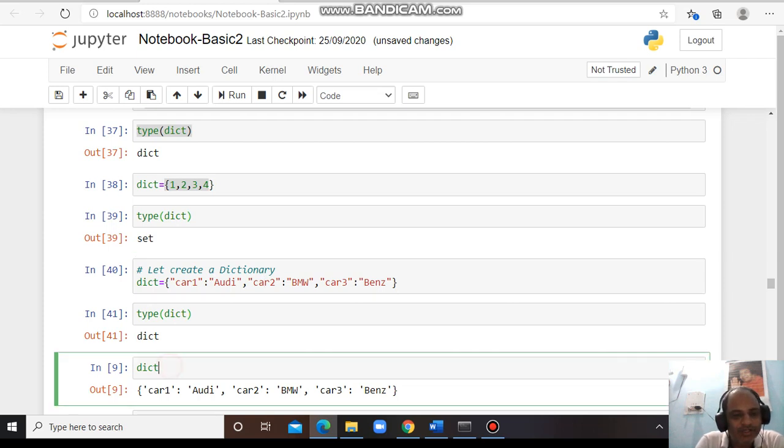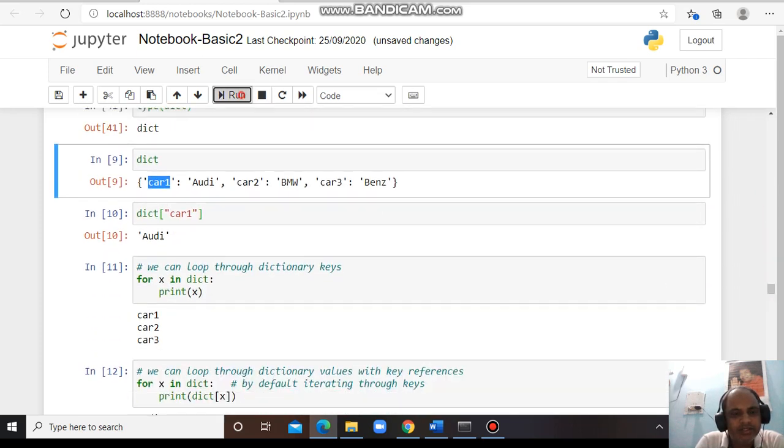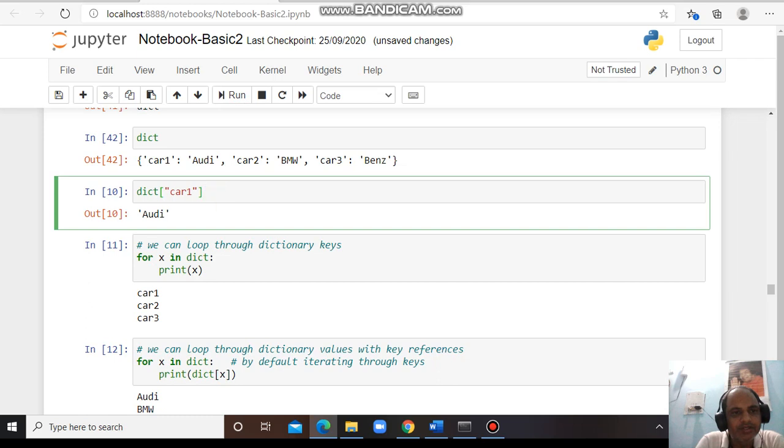If I want to print the dictionary, I can see that the values are assigned to the keys car 1, car 2, car 3. These are the keys. And I can see the value with the help of keys. For example, I want to see the value of car 1.